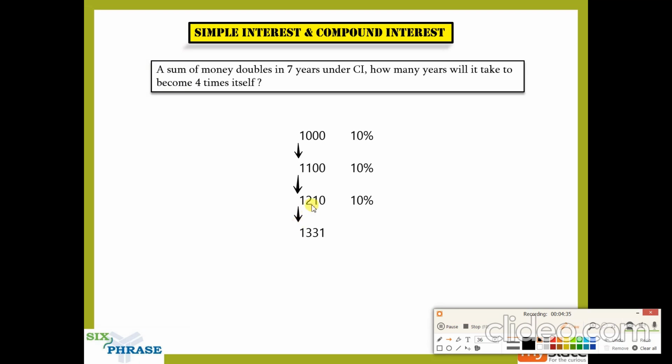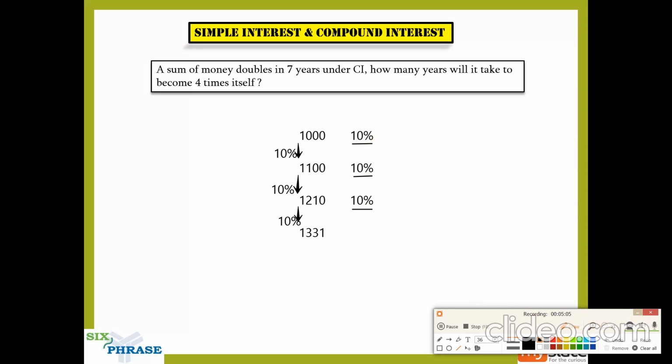So what is this increase percentage? If you find this increase percentage, it will come up to 10 percent. And guys, what is this 10 percent? This 10 percent, as you can see on the right hand side, is the rate of interest. Okay, so this 10 percent is the rate of interest.